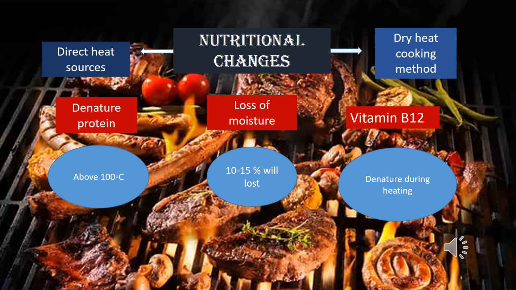Vitamin B12 ni akan denatured dengan dua cara, which is disebabkan oleh cahaya dan juga oleh tenaga haba yang dikenakan. Vitamin B12 ni amatlah penting dalam daging kerana dia paling banyak dalam daging. So jadi apabila grilling yang mengandungi suhu sebanyak 260 degree C, so dia akan denaturedkan vitamin B12 dalam meat tersebut.